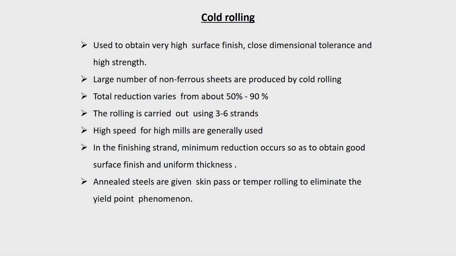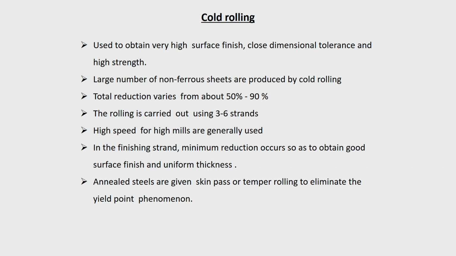Cold rolling is mainly to obtain very good surface finish, close dimensional tolerance and high strength. High strength comes by means of work hardening, because it is done at room temperature. Work hardening takes place and you will find that the strength increases. A large number of non-ferrous sheets are produced by the cold rolling process, because their operating temperature is very low, unless it is something like nickel base or titanium base. For most other non-ferrous materials, the operation temperature is low.